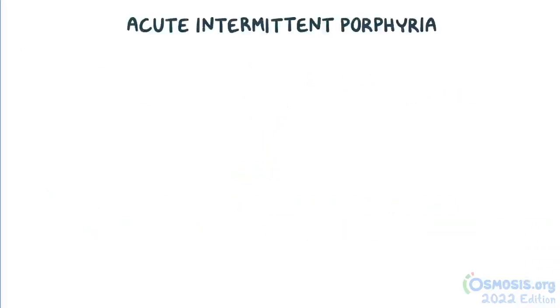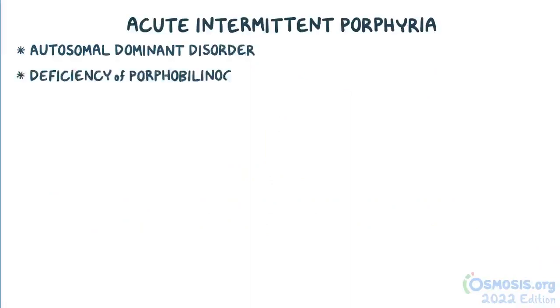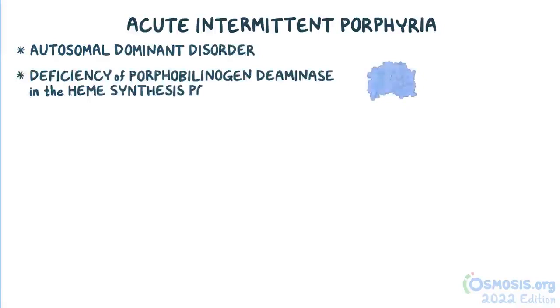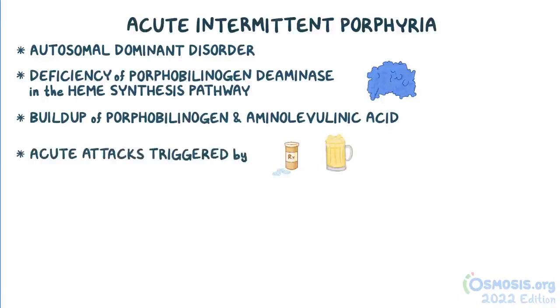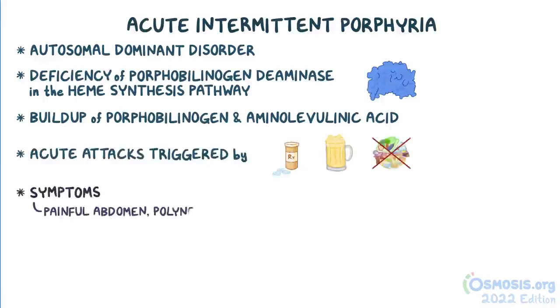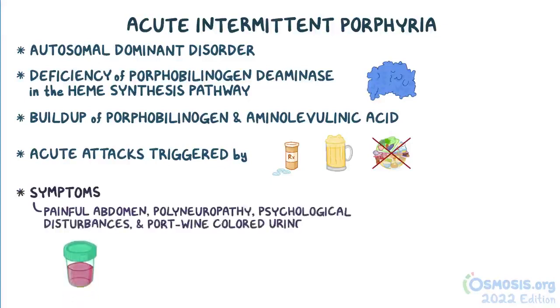Alright, as a quick recap. Acute intermittent porphyria is an autosomal dominant disorder caused by a deficiency of the enzyme porphobilinogen deaminase in the heme synthesis pathway. This results in the buildup of porphobilinogen and aminolevulinic acid. Although it's usually asymptomatic, an acute attack can be triggered by certain medications, alcohol, and starvation. These symptoms might include painful abdomen, polyneuropathy, psychological disturbances, and port wine-colored urine. The main methods of treatment are glucose and heme.